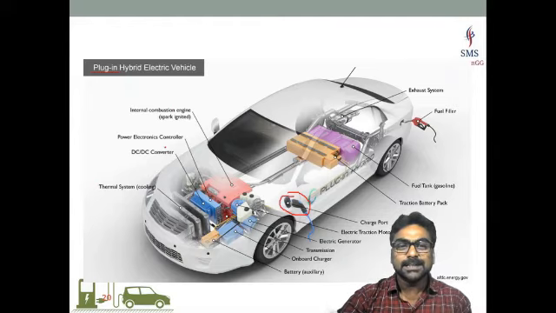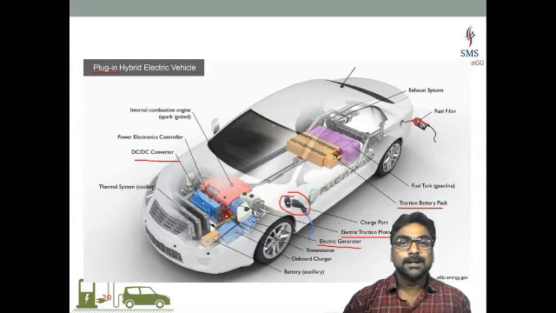So what is the additional feature here? Here also we have the electric generator, electric traction motor, battery, then auxiliary battery. Everything is there. But what is the additional option we have? We can charge the battery by connecting it to the external charging unit, right? That is the advantage of the plug-in hybrid electric vehicle.